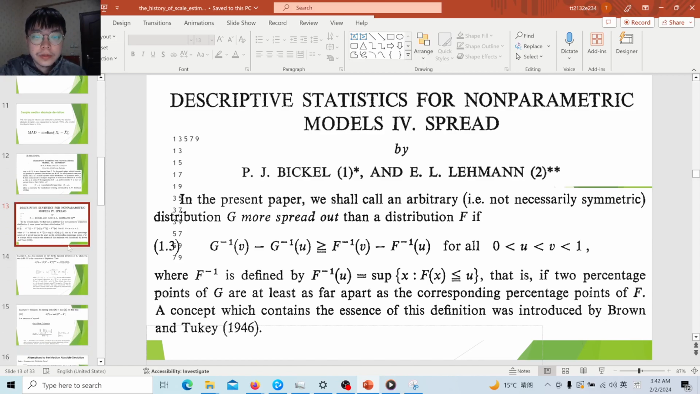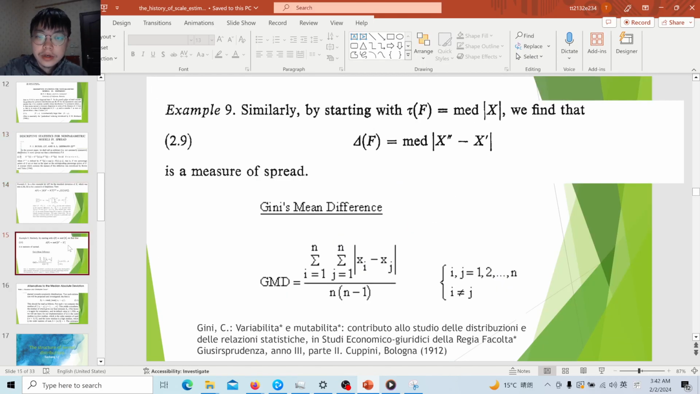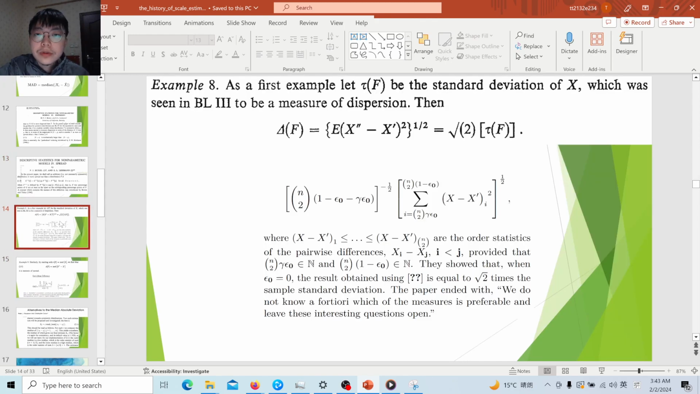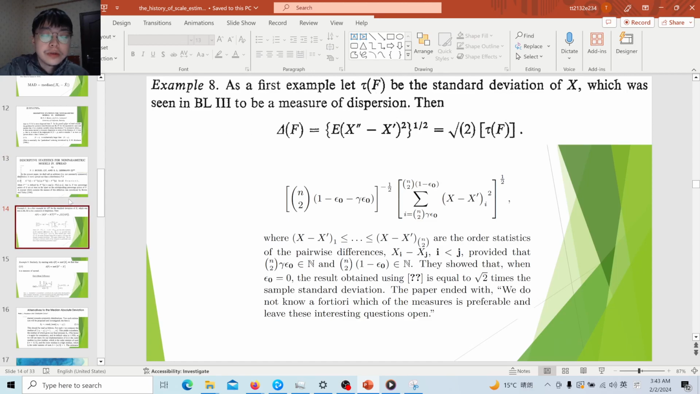distribution. And this concept was probably first introduced by Bruun and Tukey, but an estimator was proposed even earlier than that, by Gini in 1912. He considered the mean of absolute pairwise differences. But Bickel-Lehmann were the first to generalize this class of estimator, and they can deduce other estimators that are very